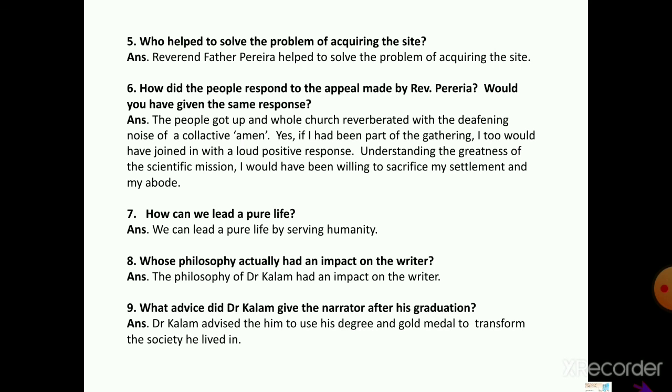Seventh question, how can we lead a pure life? Answer is we can lead a pure life by serving humanity. Eighth question, whose philosophy actually had an impact on the writer? The philosophy of Dr. Kalam had an impact on the writer. What advice did Dr. Kalam give the narrator after his graduation? Dr. Kalam advised him to use his degree and gold medal to transform the society he lived in.